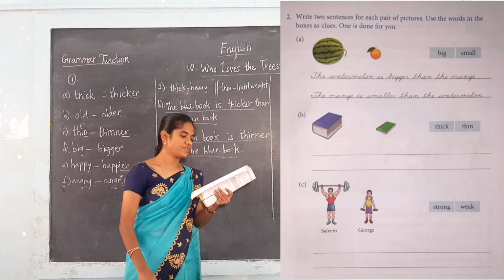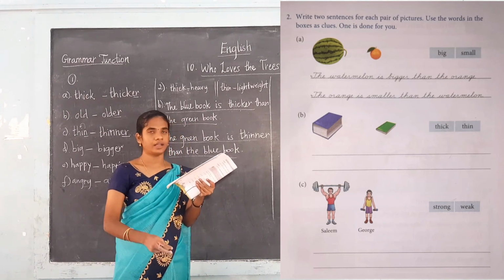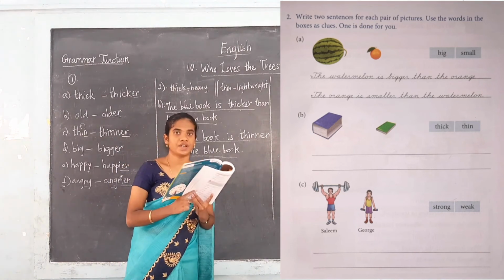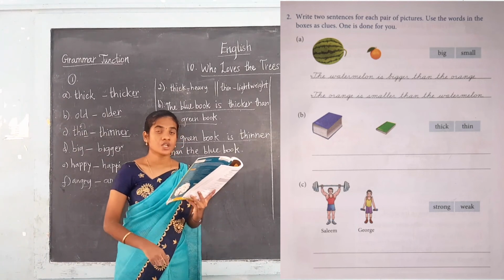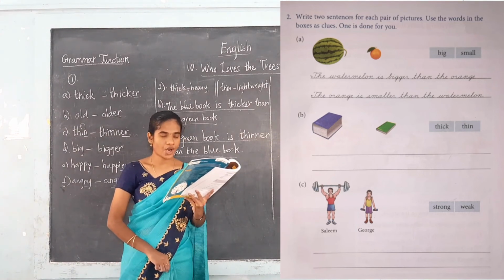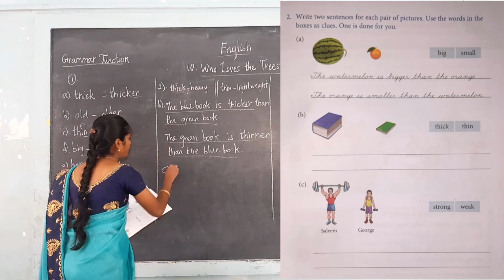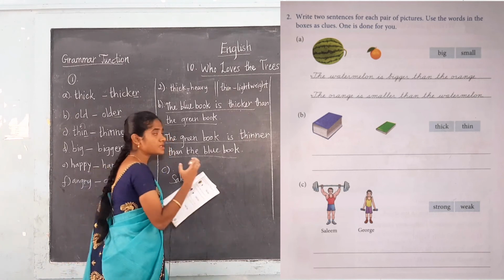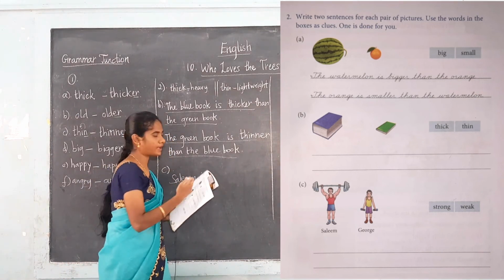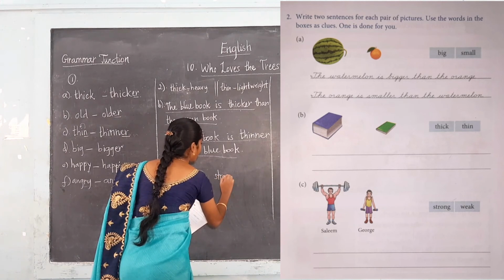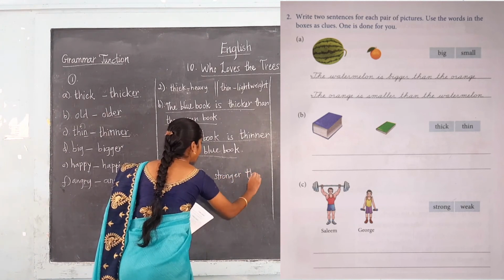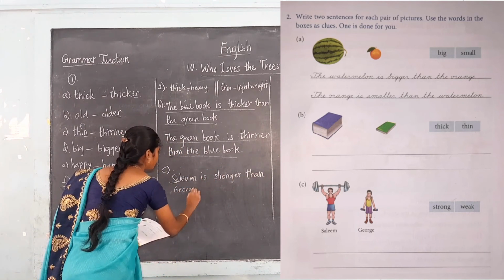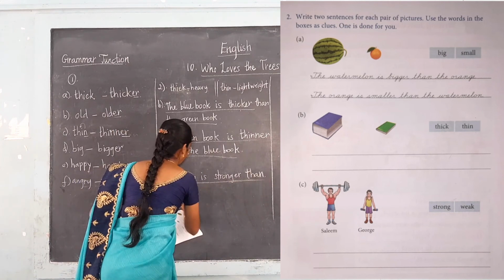See the next one. See, Salim and Charge are there. So Salim is strong and Charge is weak. So we can write first for Salim. We can write Salim is stronger than Charge. In the C1 first blank, you have to write for Salim. How does Salim look like? Strong. That is in comparative form we are writing stronger. Salim is stronger than Charge.